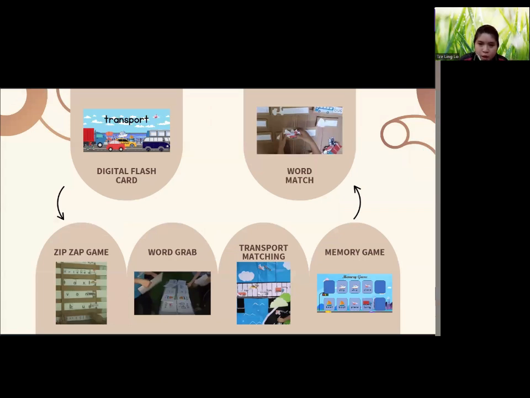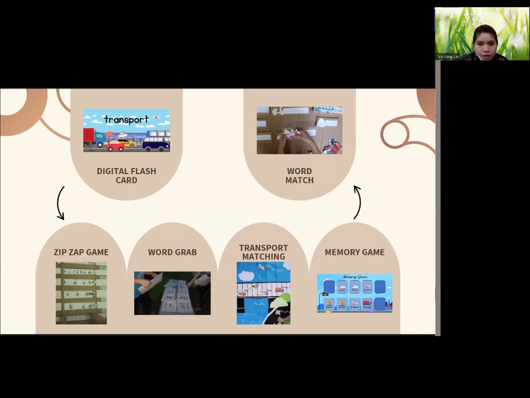Last but not least, when children are first introduced to this learning corner, they should be guided by the teacher. First of all, the teacher can begin this activity with the digital flashcards to help children recognize different types of transport through engaging visuals and sounds. This approach captures their attention and builds vocabulary in a fun and interactive way.